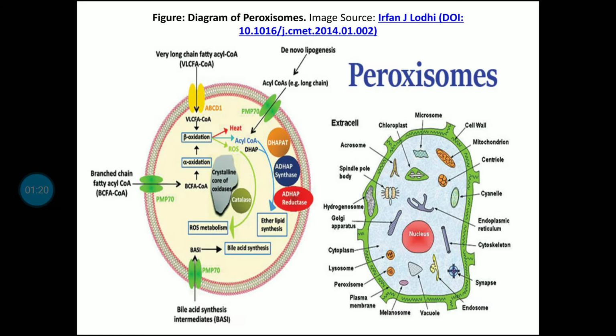The size varies between 0.6 to 0.7 micrometer in diameter. The number of peroxisomes per cell varies between 70 to 100.